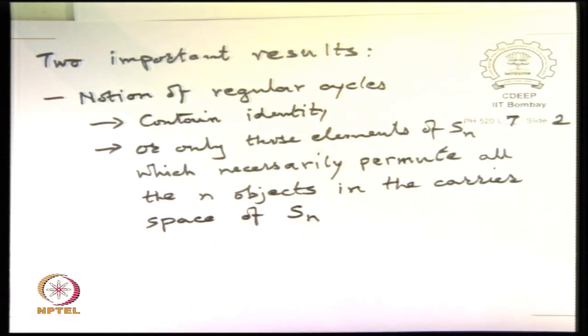So the regular cycles are those that will necessarily change everything. What is the carrier space of Sn? It is any set that contains some n objects, and it is called carrier space because by operations on this space we can realize the elements of the group Sn.